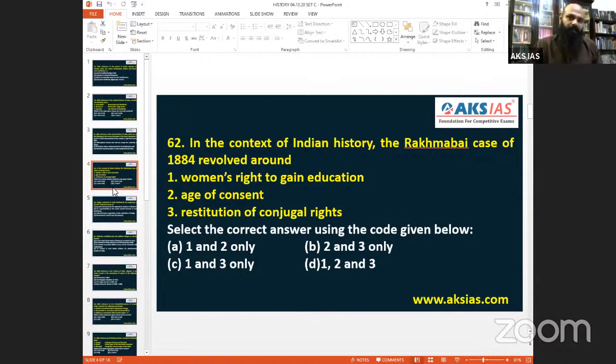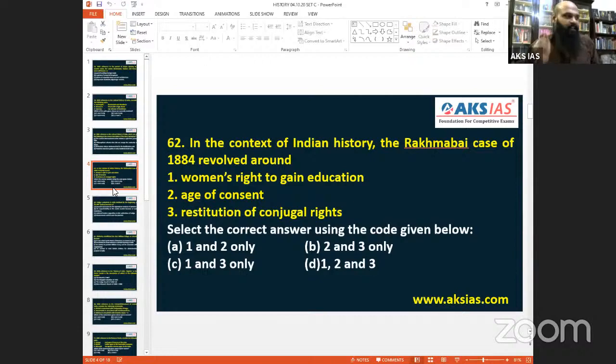I want to do medical practice. If she was able to say that she wanted to do medical practice, she was already educated or in education. So that we don't need to consider. Age of consent and restitution of conjugal rights is what is more applicable here.